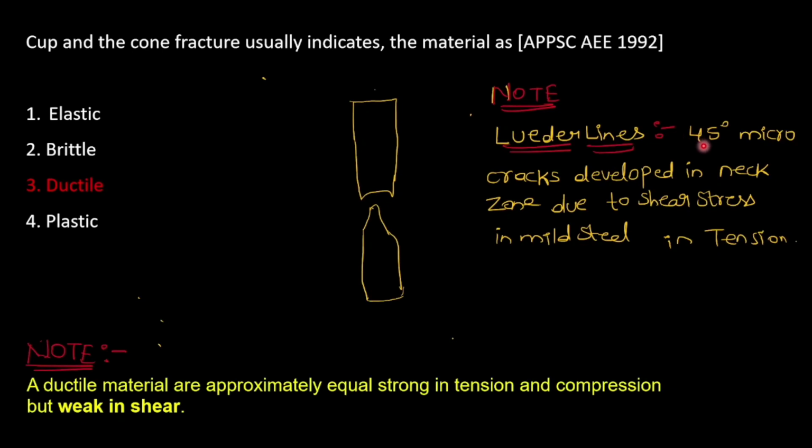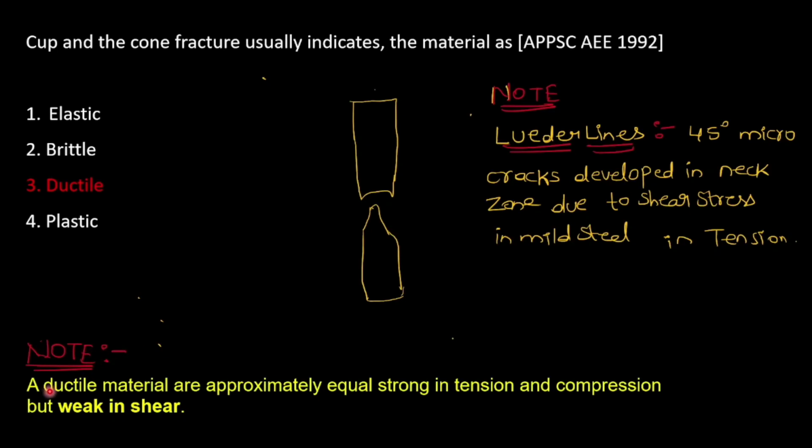Luder lines are the 45-degree micro cracks that develop in the neck zone due to shear stress in mild steel in tension. In the tension test, when we apply tension, we know that mild steel is weak in shear, therefore there will be 45-degree micro cracks in the neck zone. So those 45-degree micro cracks are called Luder lines.